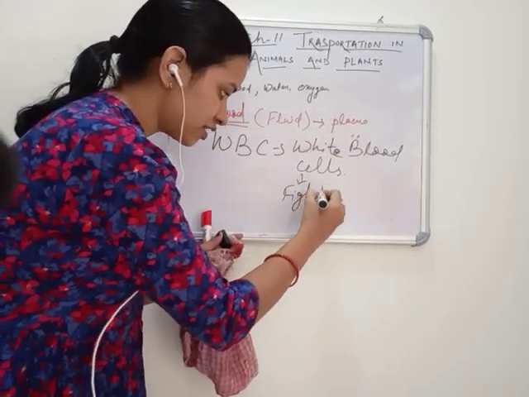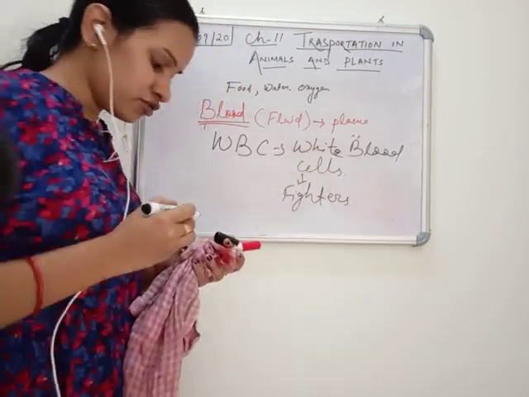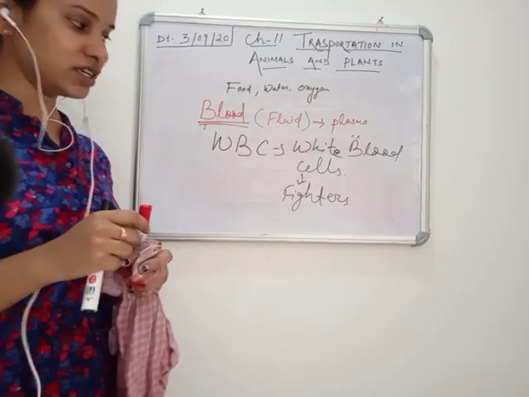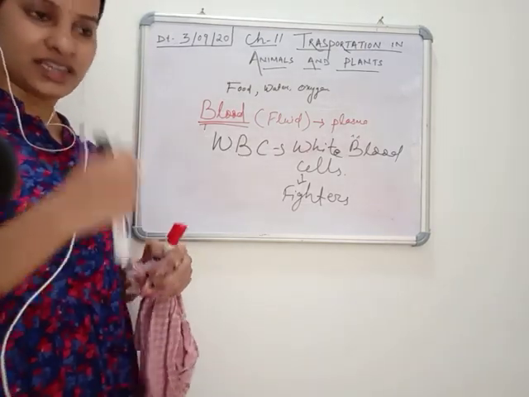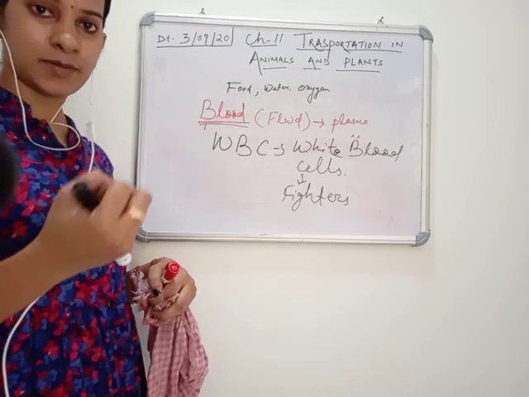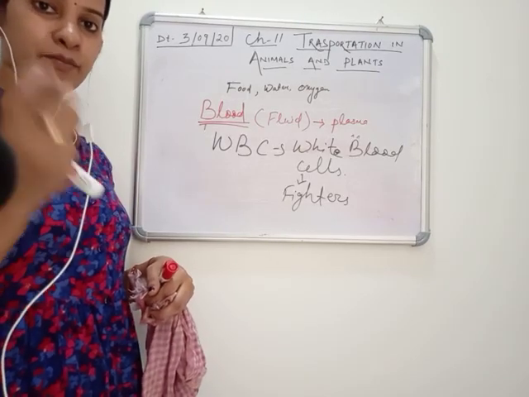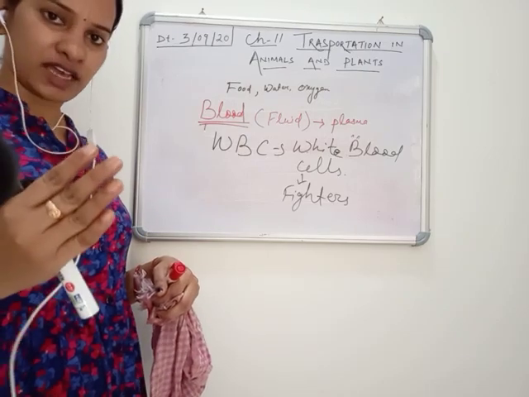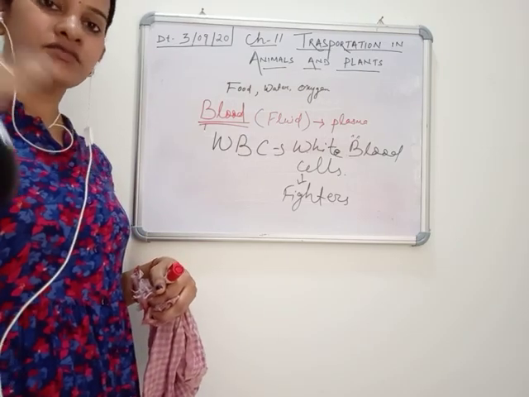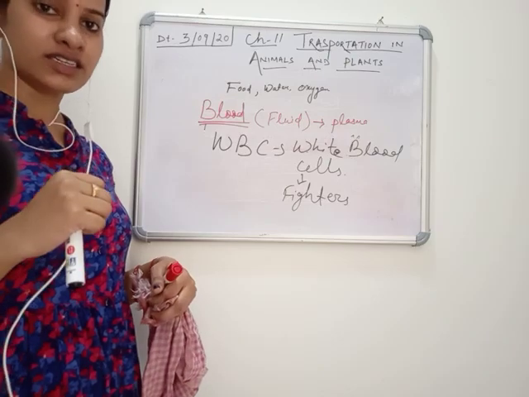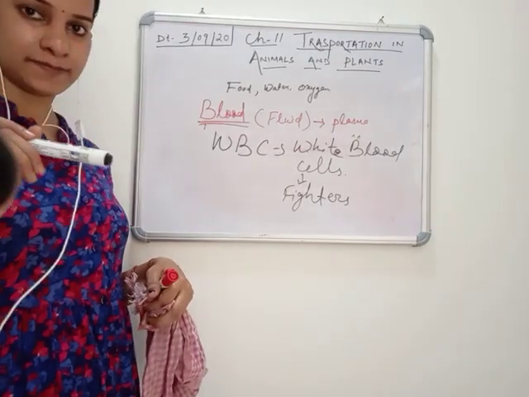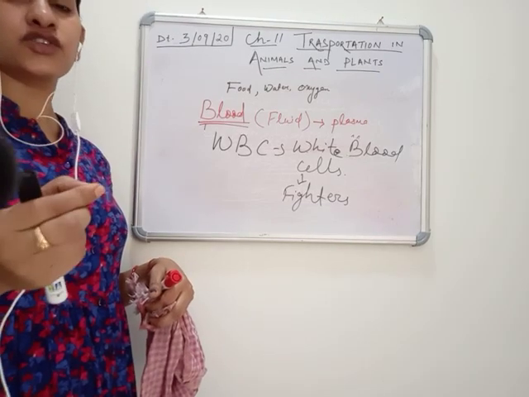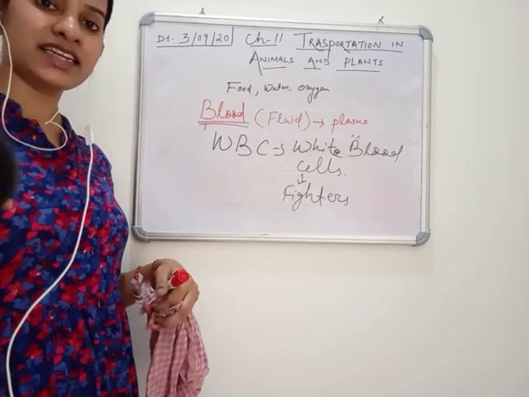Nowadays COVID-19 is spreading all over the world, and we are saying let's improve your immune system. What does it mean? Make your white blood cells strong. Whoever's white blood cells are strong enough can protect their body from any disease. So these are the disease fighters. Otherwise, if they are not in the body, even a small infection can harm our body, and we easily get infected.